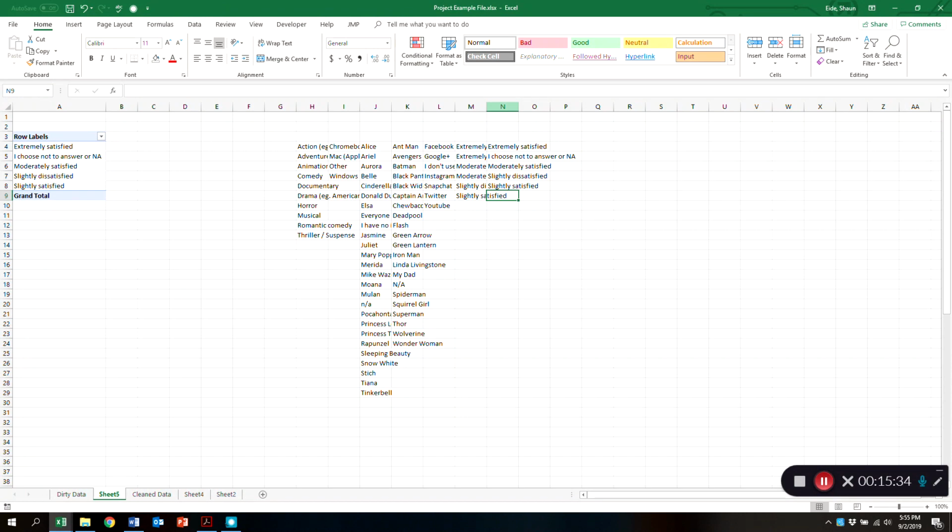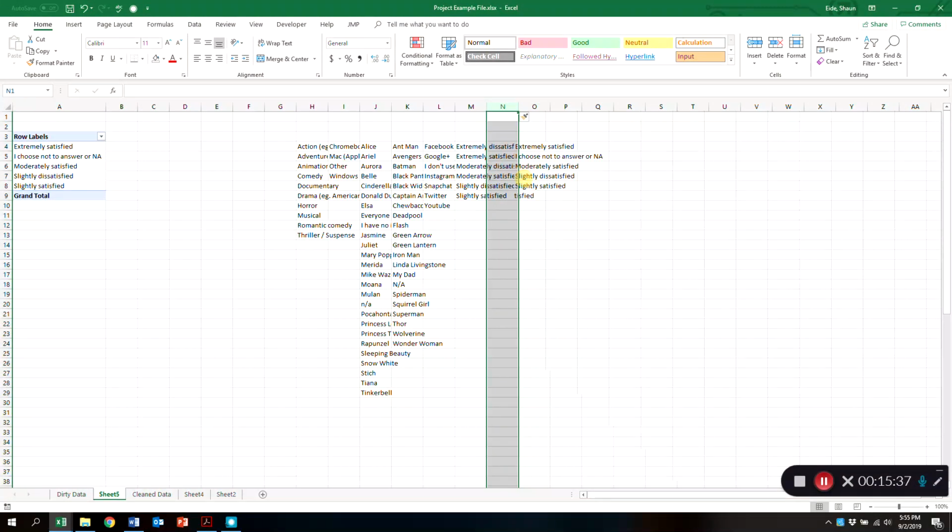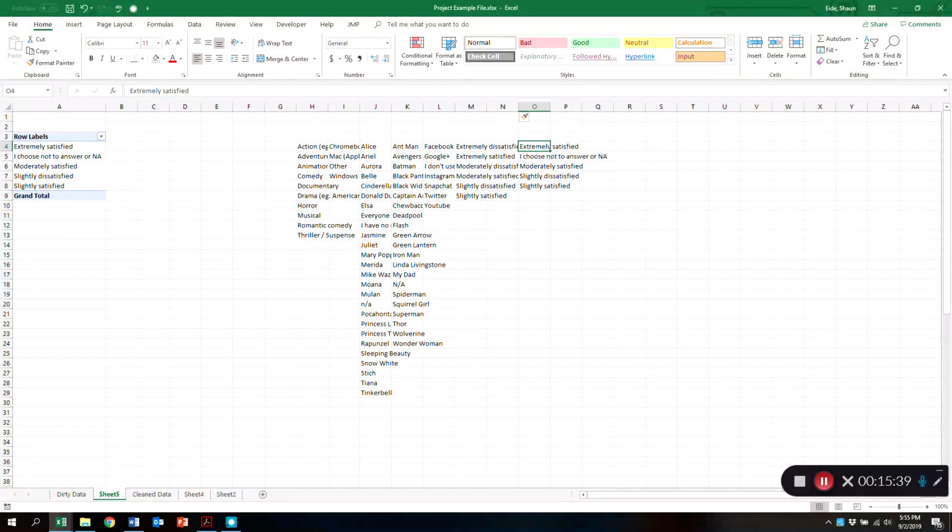If you ever do this, let's put these in order because this right here is ordinal data, right? So we've got moderately satisfied. We've got extremely dissatisfied. We'll put that down at the bottom. I choose not to answer. Slightly satisfied, right there. Moderately dissatisfied. Slightly dissatisfied.